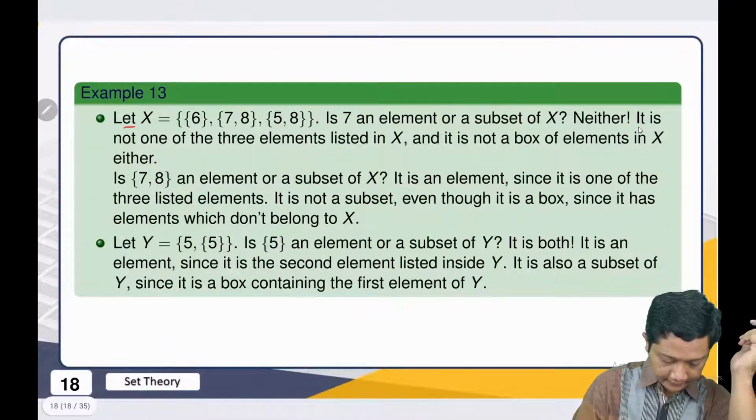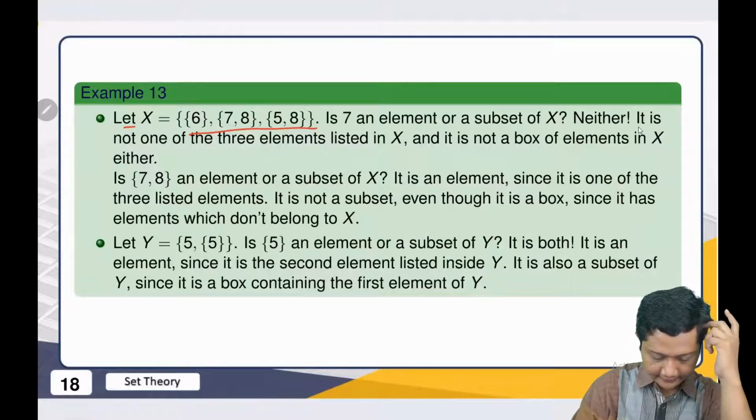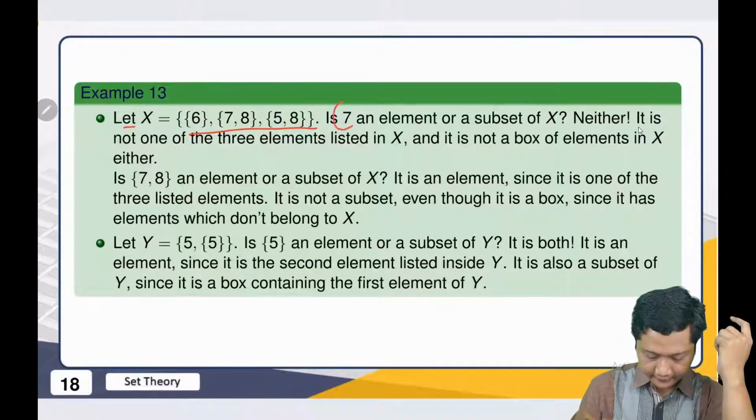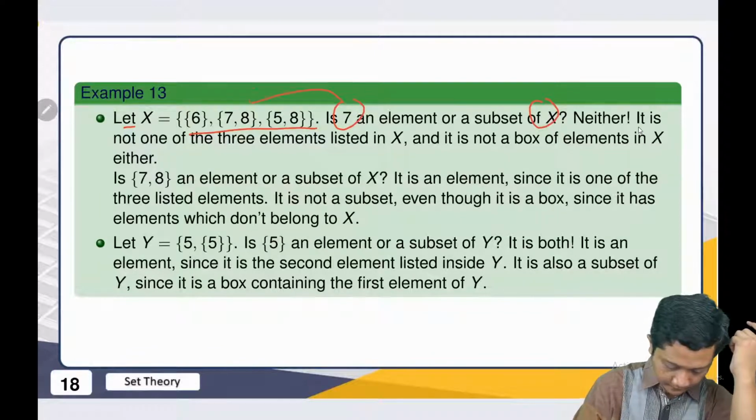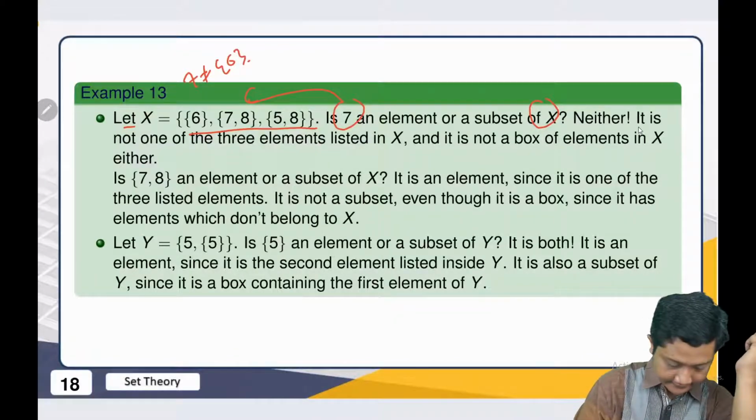Another example, if we have this X with 6, 7, 8, 5, is 7 an element or not? We see here, no, because 7 is not equal to the set containing 6, 7 is also not equal to this one, and 7 is also not equal to this one.